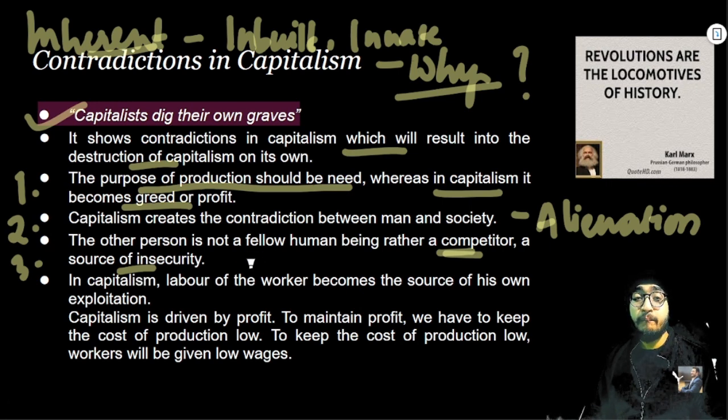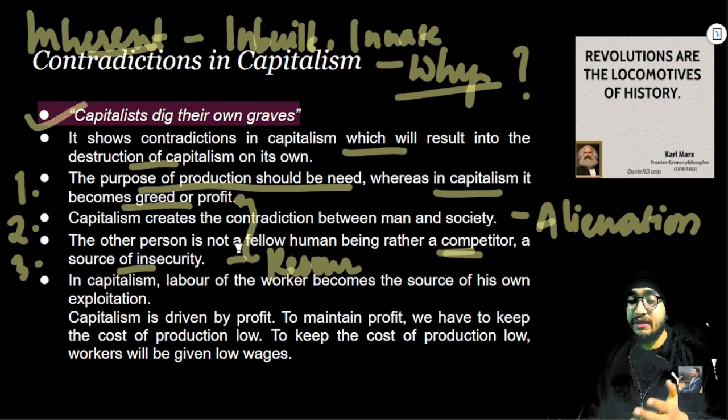Because they are competing to have ownership of limited resources. They are driven by profit and the motive of greed, right? They want to accumulate more and more wealth, and hence each and every one in the capitalist economy is a mere competitor, and hence it becomes a zero sum game, right? Why? Because it will never end.